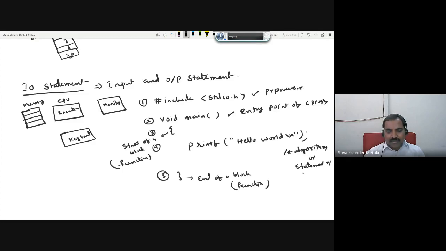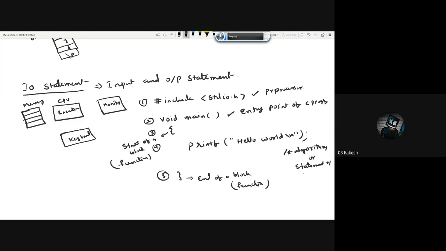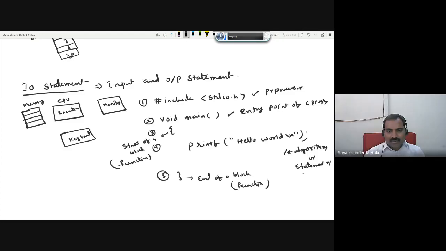Okay. So here, am I taking anything from the keyboard? Except typing the program, while execution, do I take anything from the keyboard or only print on the monitor? You tell me. Only printing on the monitor. So this program is only about the output statement. There is nothing like input. Correct or not?